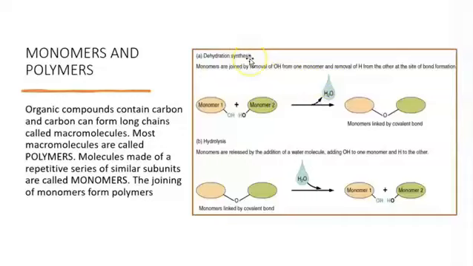Remember, we mentioned that synthesis is building things. So if you have two separated, now they are together because we removed water. Since we remove water, this is called dehydration synthesis. Now, the opposite of that is we have something that is already put together. And we know that hydro means water. So if we add water, this molecule that was together is now separated. Therefore, this type of chemical reaction is going to be hydrolysis.